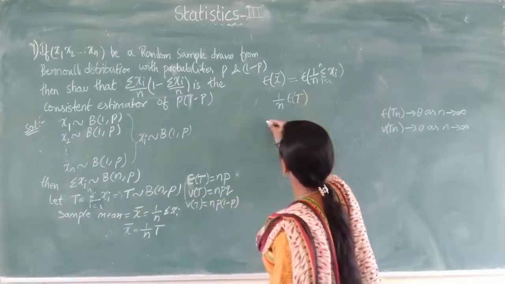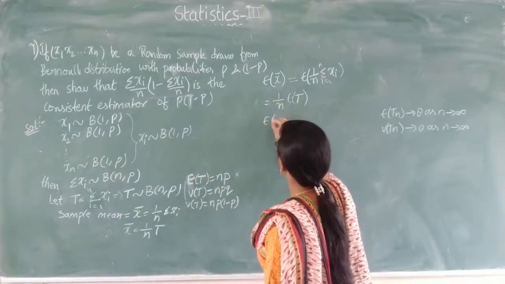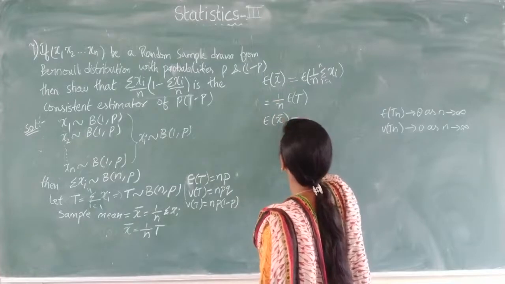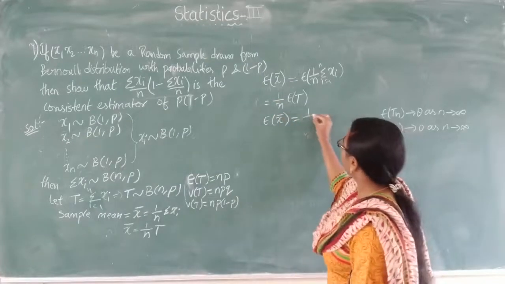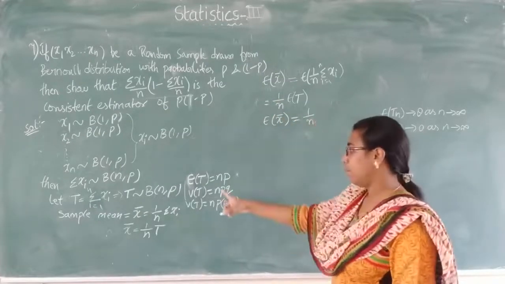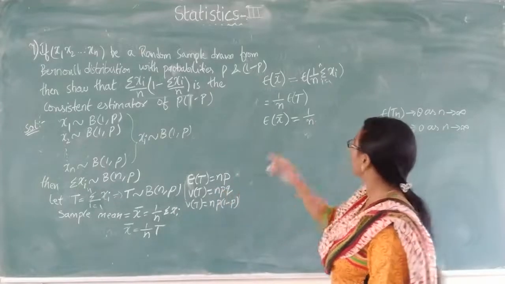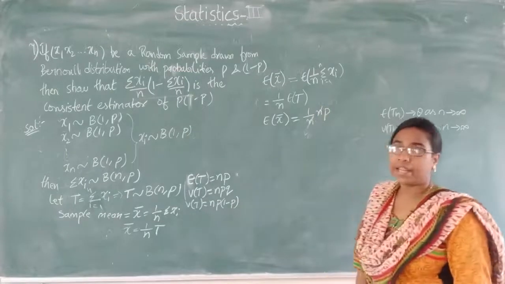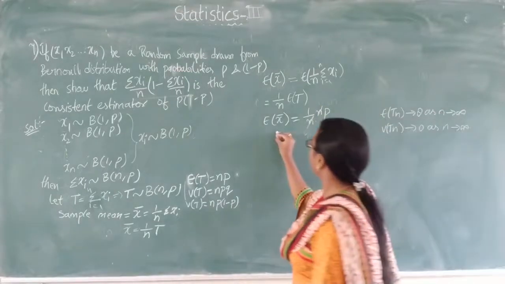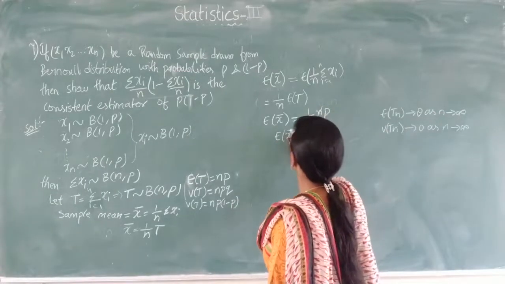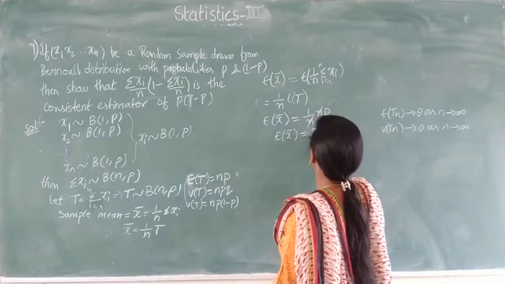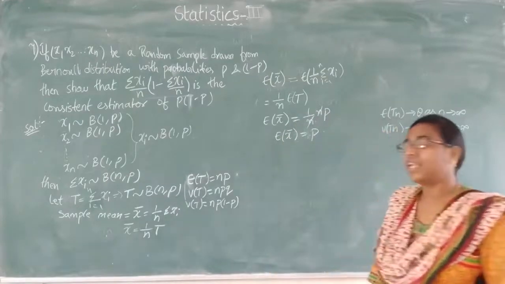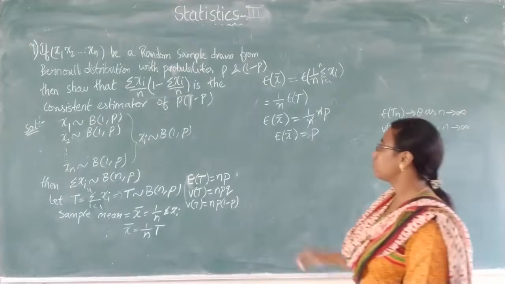Substitute expectation of t. Expectation of x bar equals 1 by n into np, since the expectation of t value is np. Substitute np. n and n get cancelled. So you will get expectation of x bar equals p. Now similarly, find out the variance of x bar also.